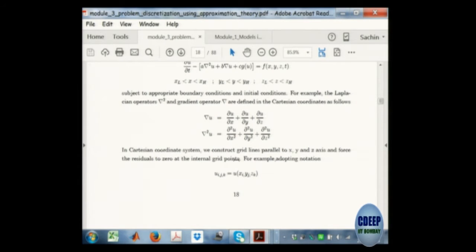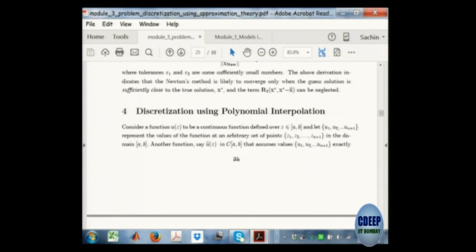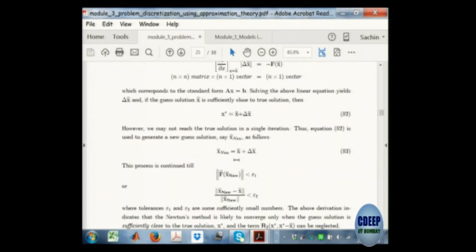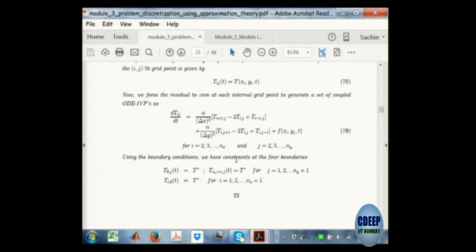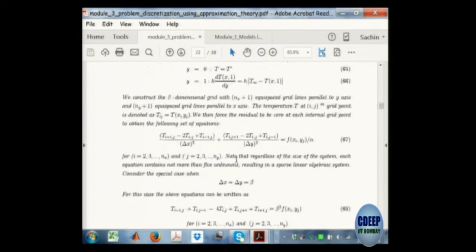Later, as a second method of approximation, I want to introduce polynomial interpolation. At this stage, please remember I have not solved the problem. Let's go back to this problem again.